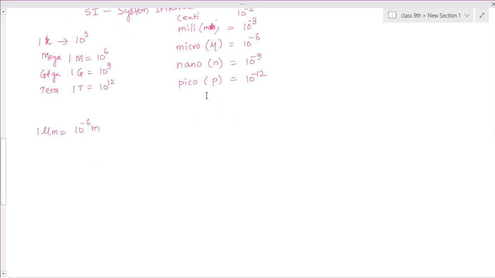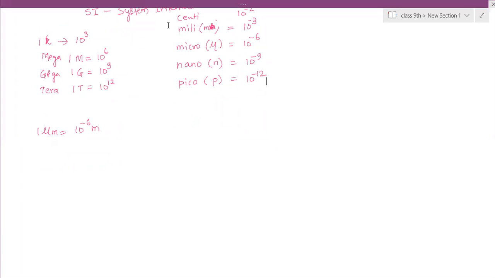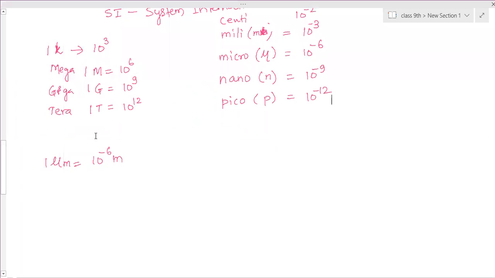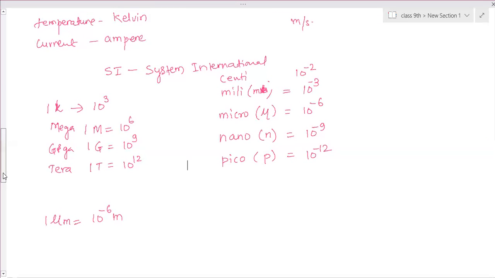Ma'am, what is under tera? Below tera, no. This is micrometer, an example I've told about the micro. Okay. Can I scroll it up or okay? What happened? Nothing.